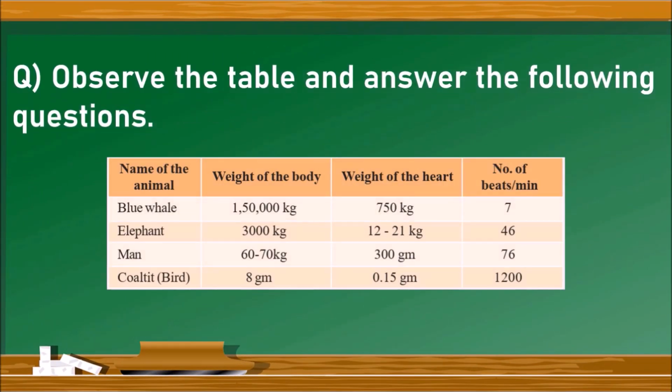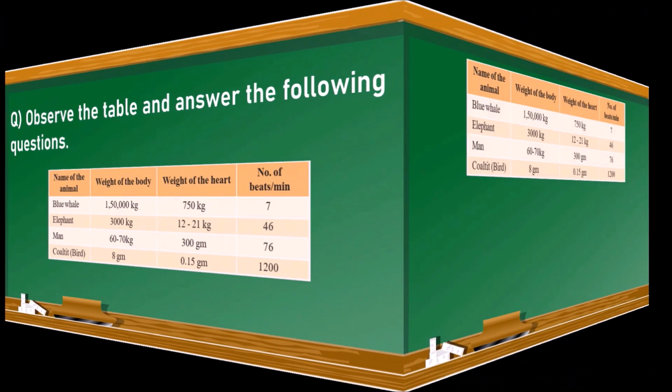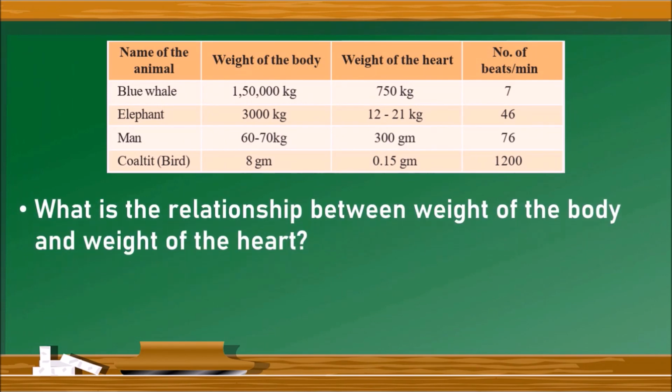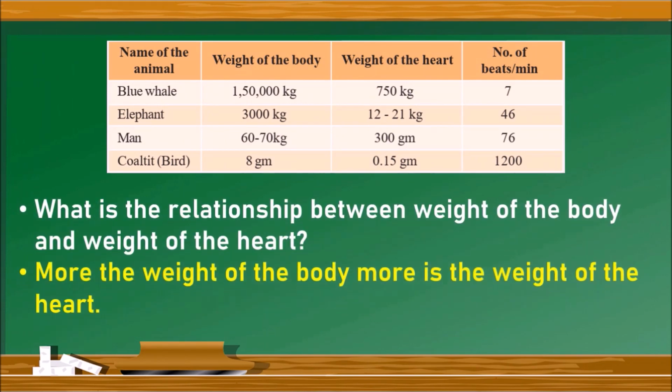This is a data-based question in which the weight of the body, weight of the heart and number of heartbeats of different animals have been given in the table, followed by some questions. We need to answer them. Let us see the questions. What is the relationship between weight of the body and weight of the heart? Just observe the table. The more the weight of the body, the more is the weight of the heart. So if you observe different animals, if the weight of the body is more, then the weight of the heart is also more.